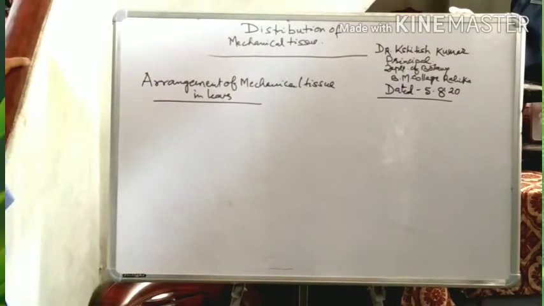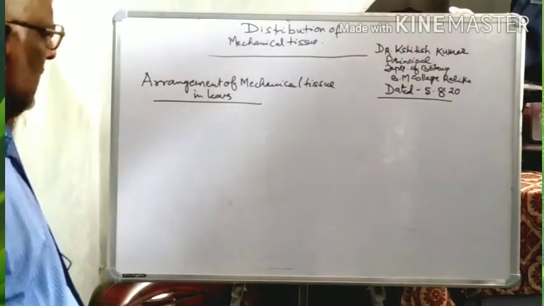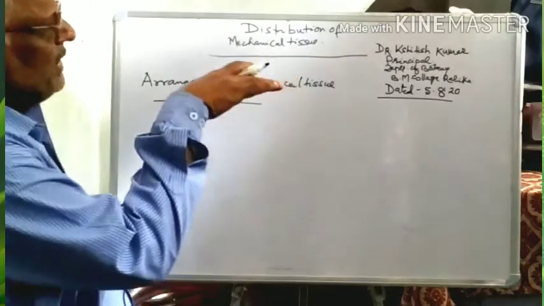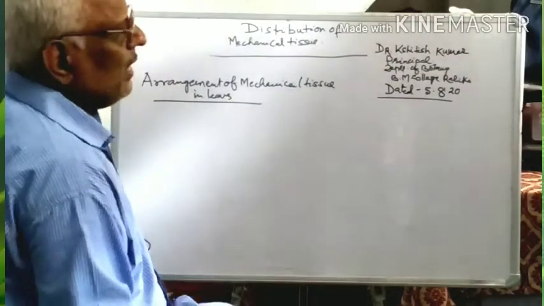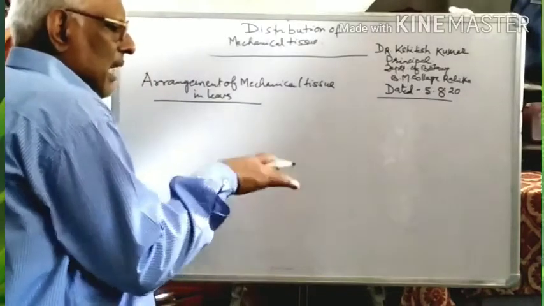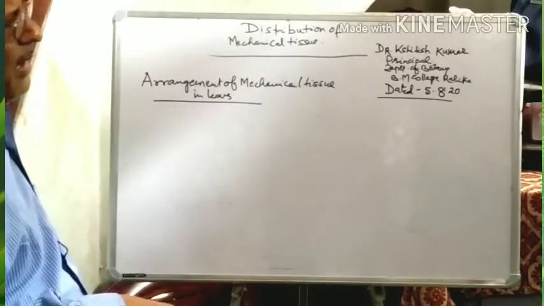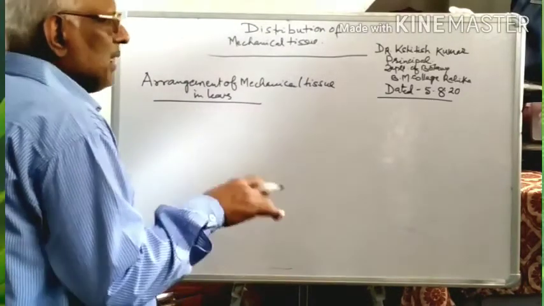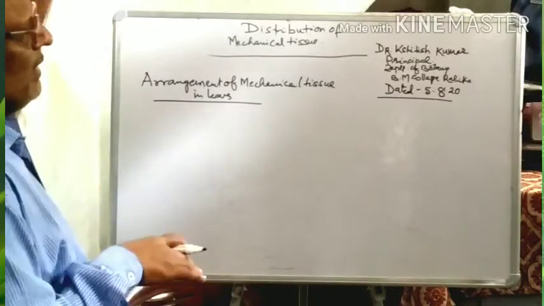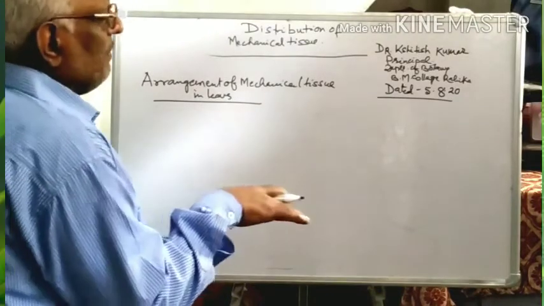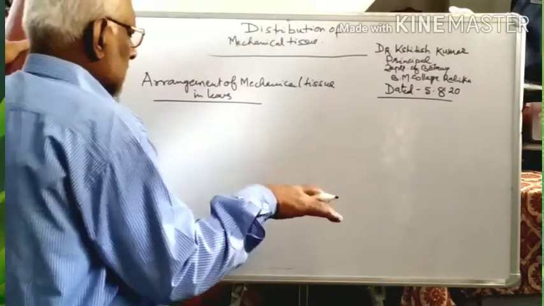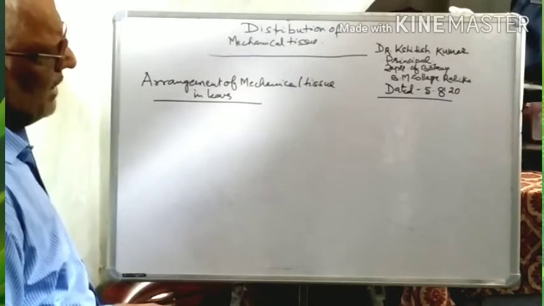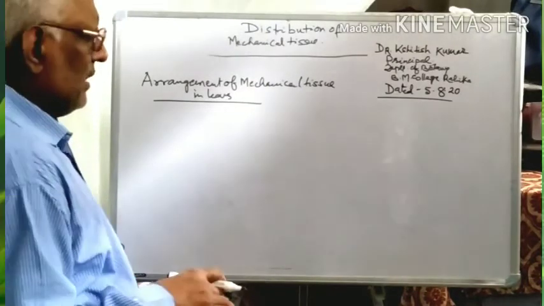Dorsiventral leaves are generally found in dicot plants, in which the upper portion of the leaf is always towards the sun and the lower portion gets little light, and it is generally arranged horizontally to the main axis. Such leaves are known as dorsiventral leaves.